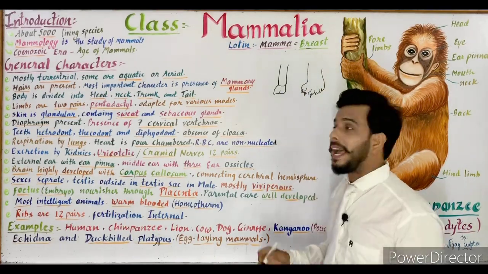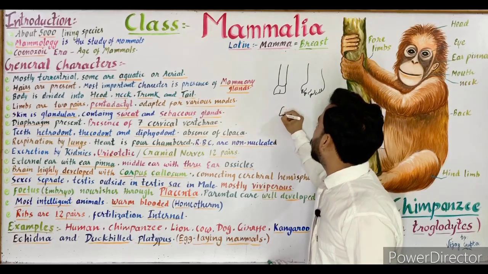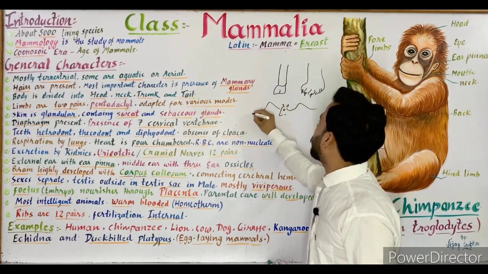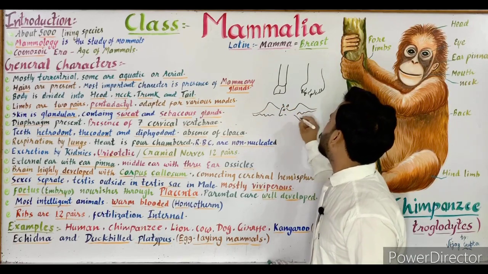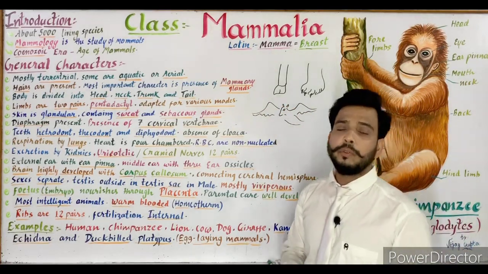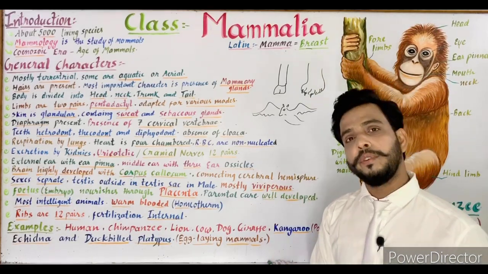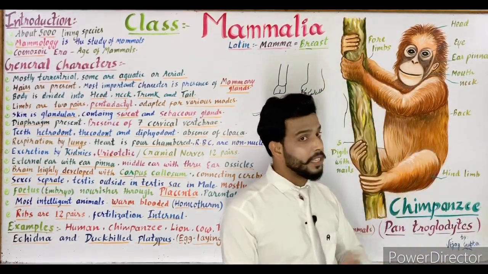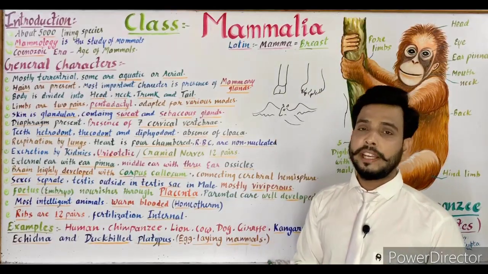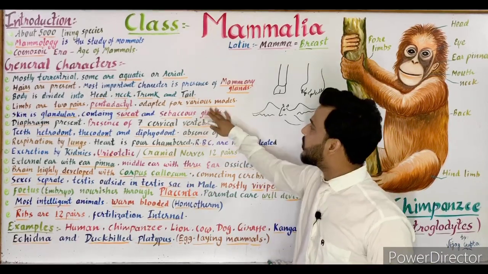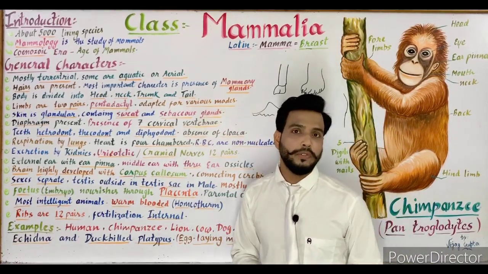As you can see in the bat, the limbs are of this type. So the limbs may be of various types because of various modes of life. Some are modified for running, some for climbing like in chimpanzee, some for walking, some for flying, as well as some for swimming. So limbs are adapted for the various modes of life.